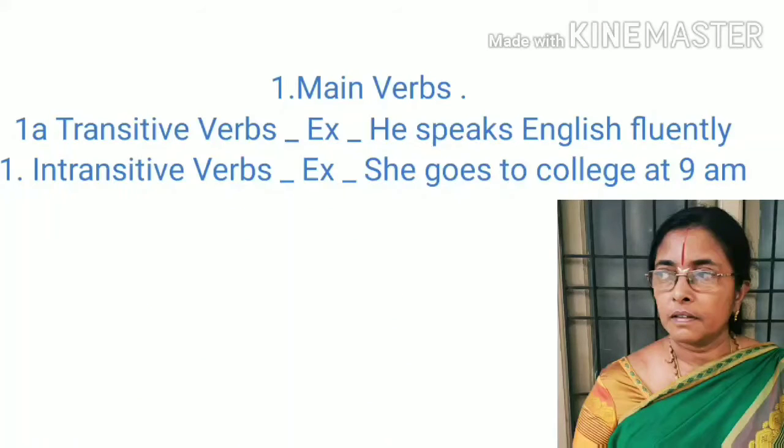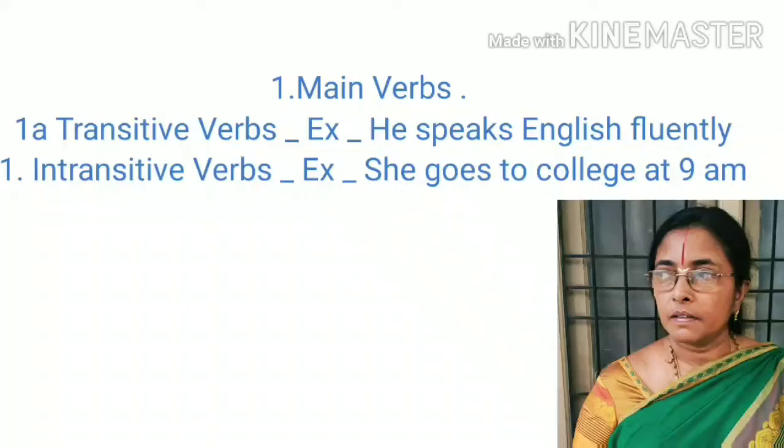Now let us observe the classification of main verbs. Main verbs are mainly classified into transitive verbs and intransitive verbs. What is the difference between transitive verbs and intransitive verbs? Let us see the examples. He speaks English fluently. Here we must know about subject and object also.